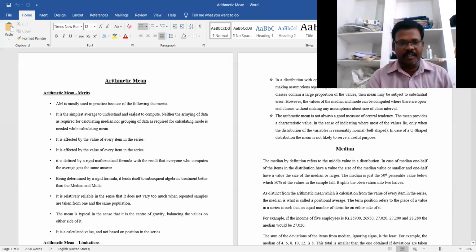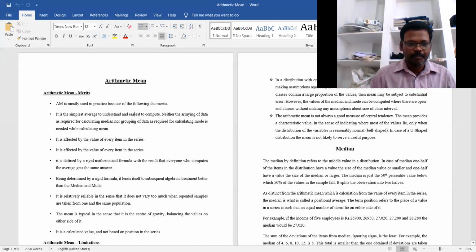That is the point. The median is just the 50th percentile value, below which 50% of the values in the sample fall. It splits the observations into two halves.